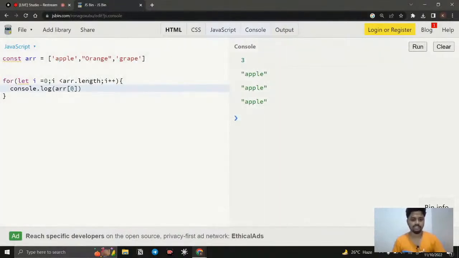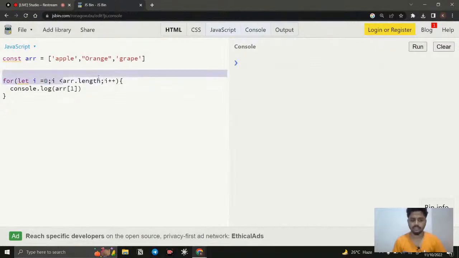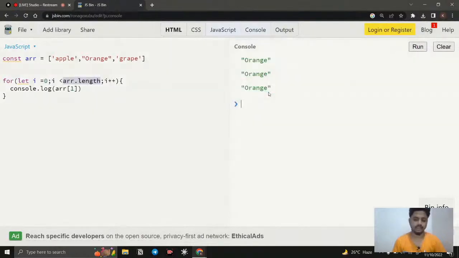So if I change this to 1, this loop is going to run 3 times, because that is the condition we give. The I value is going to increment every time it loops through, and the condition is, if I value is less than 3. If I say 1, you can see the loop runs 3 times, and that's it. It will be executed.